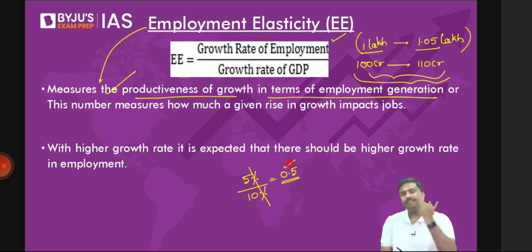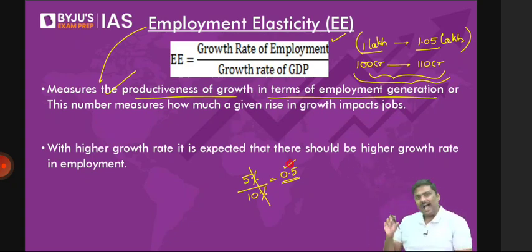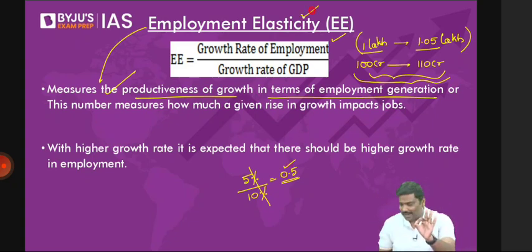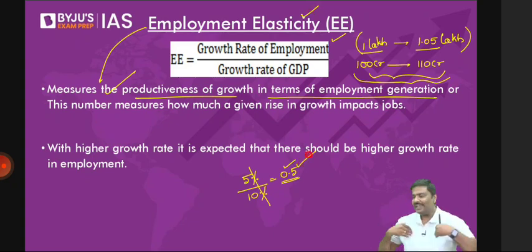Now, let me ask you a very simple question. Look at it and let me know. What would you prefer? A high employment elasticity or a low employment elasticity? What would be your preference? High double E or low double E? Double E is nothing but employment elasticity. Now, one of you is saying low, please check it very carefully. It should be high, my dear. Employment elasticity should be higher. If it is higher, it is always good for the economy.